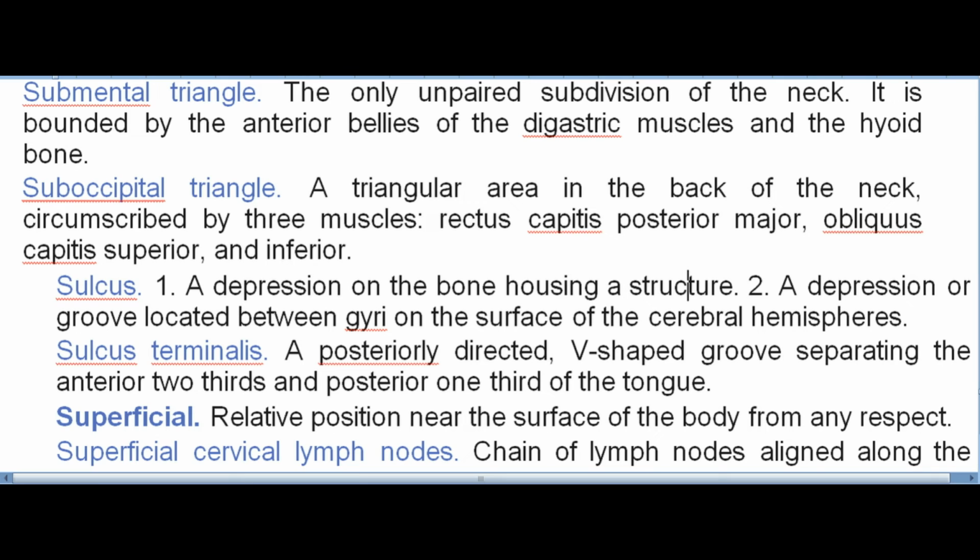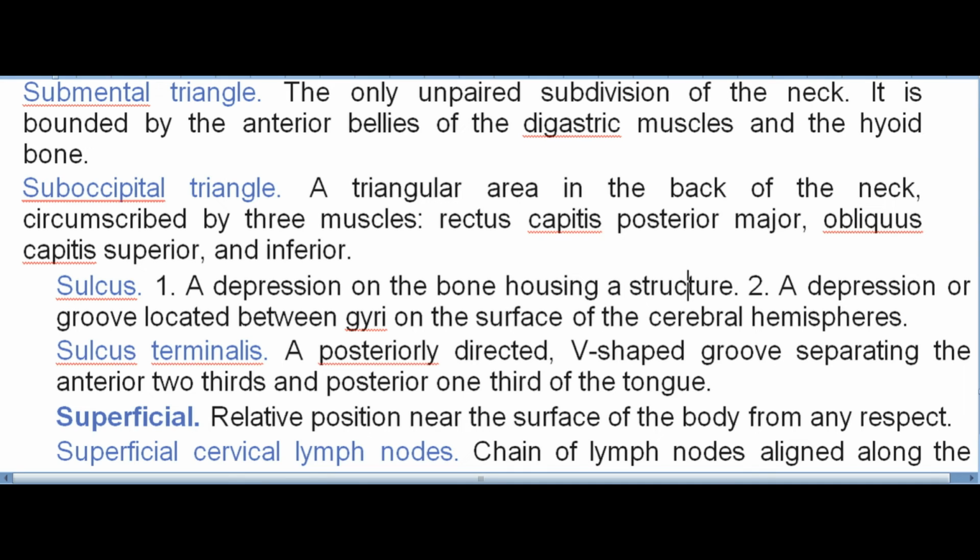Suboccipital triangle. A triangular area in the back of the neck, circumscribed by three muscles: rectus capitis posterior major, obliquus capitis superior, and inferior. Sulcus. 1. A depression on the bone housing a structure. 2. A depression or groove located between gyri on the surface of the cerebral hemispheres. Sulcus terminalis. A posteriorly directed, V-shaped groove separating the anterior 2/3 and posterior 1/3 of the tongue.